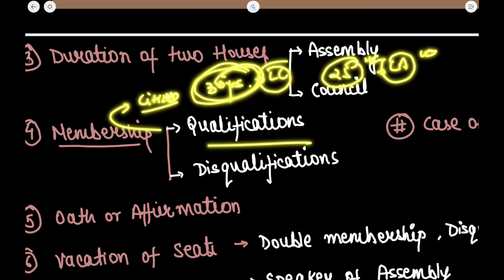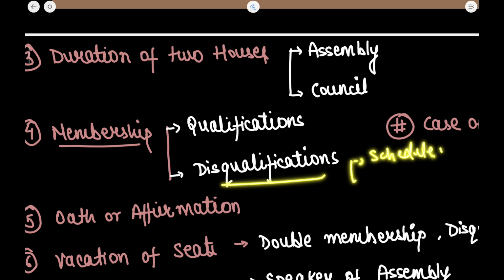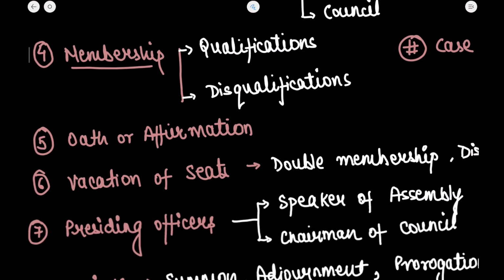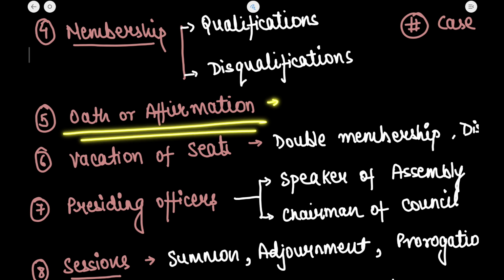Okay. So the manner of disqualification is also mentioned. This is mentioned under Schedule 10, that is the anti-defection law. The speaker is the authority to decide, and in the Representation of People Act 1951, some provisions regarding disqualification are made. So the final authority in interpreting is the president in this case. Okay. Now what about the oath and affirmations? The oath and affirmations of the ministers and the members are subscribed before the governor. So this is an easy one. I think you must have understood this.